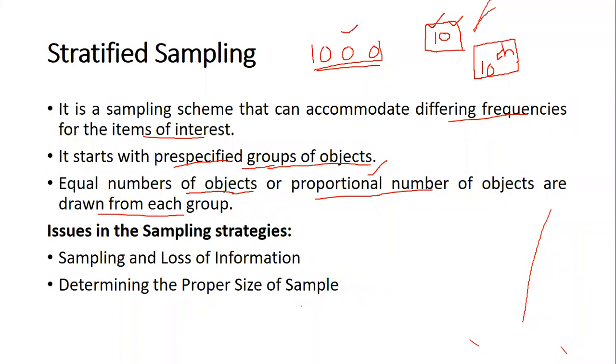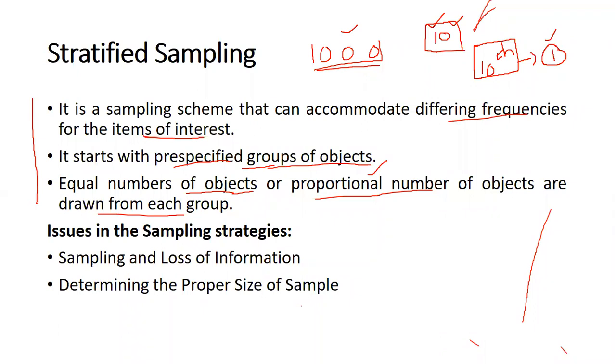Because the 10th item has only one transaction where it is being sold, we are going to make sure that transaction is part of the sample. This way, stratified sampling is going to be far better than the simple random sampling technique that we have used earlier.